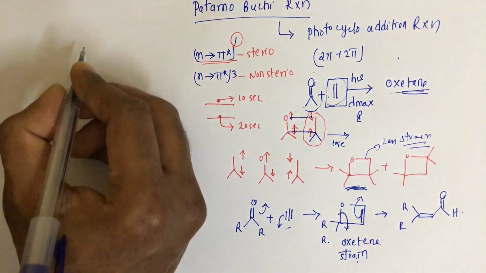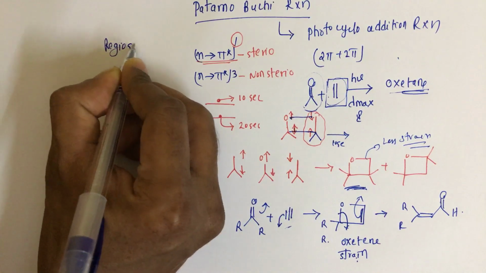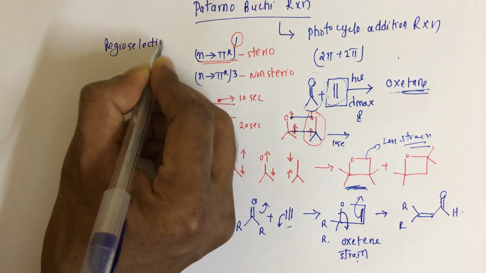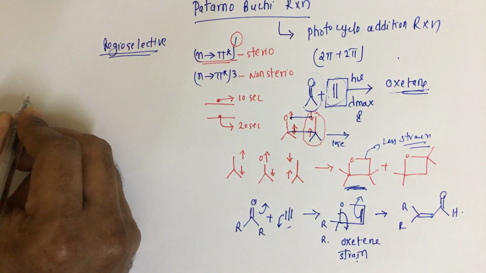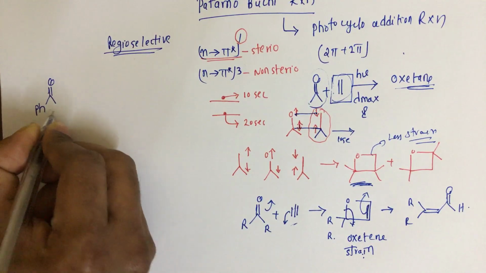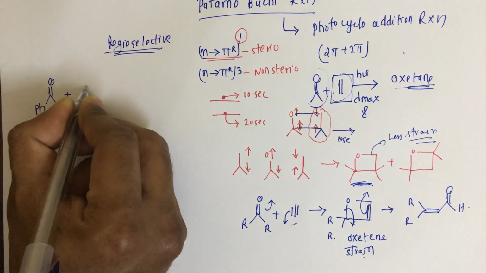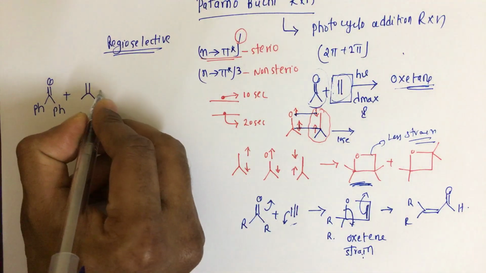Can we call the Paternò-Büchi reaction a regioselective reaction? Yes, we can. Here we have benzophenone plus an unsymmetric olefin.